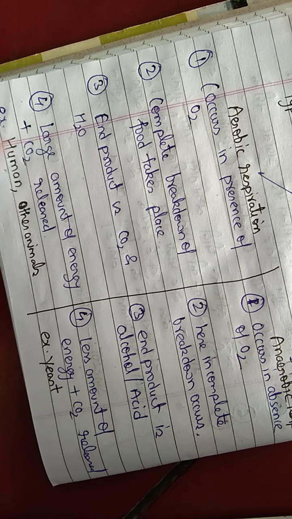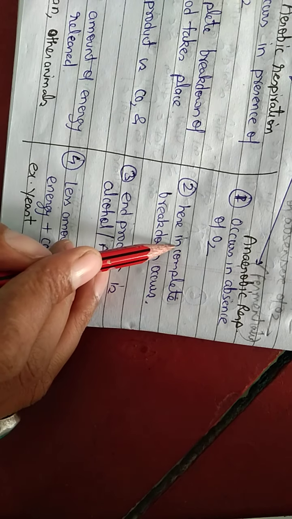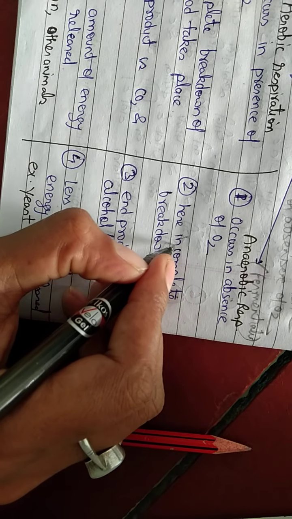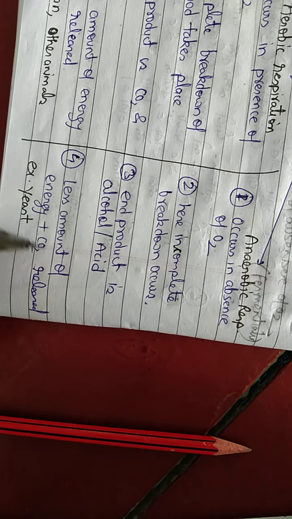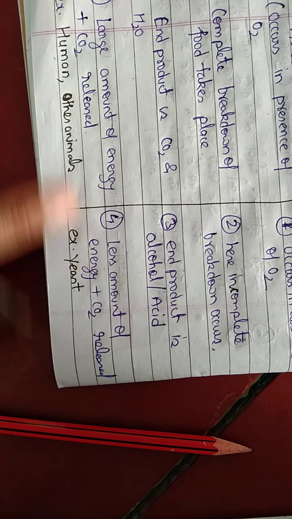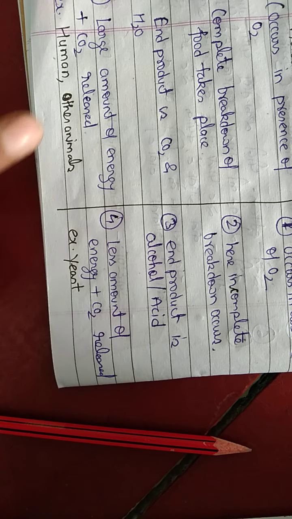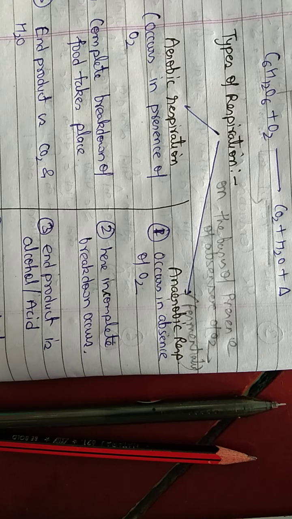The example is human. But in anaerobic respiration, incomplete breakdown of food takes place, and the end products formed are alcohol and acid, with less energy released. Carbon dioxide is released in both cases, aerobic as well as anaerobic respiration. The example is yeast. So this is about respiration and types of respiration.